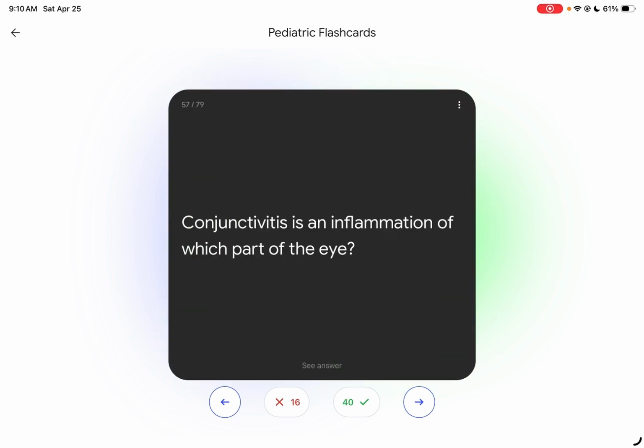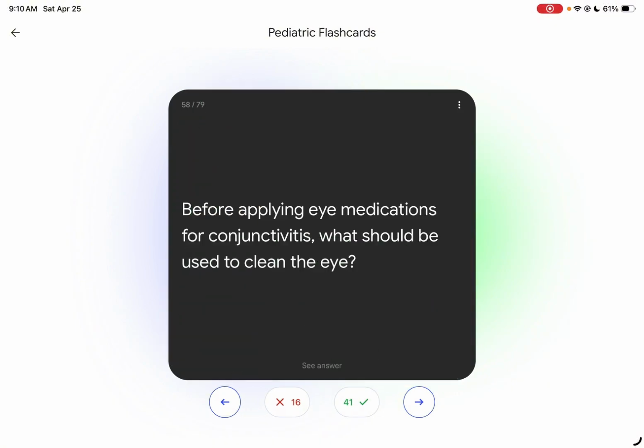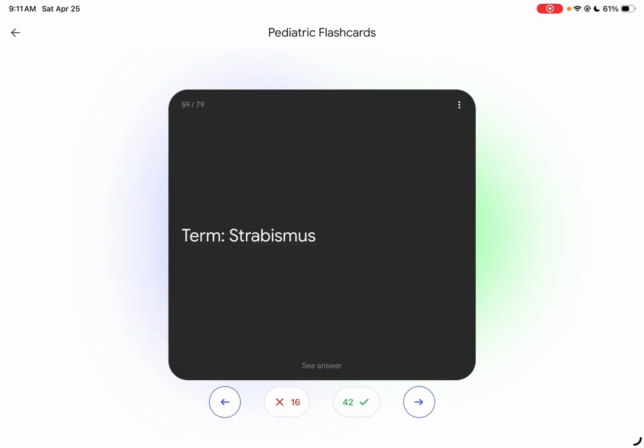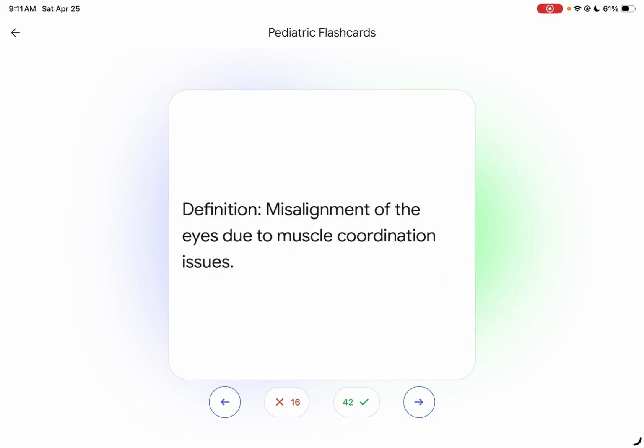Conjunctivitis is an inflammation of which part of the eye? The lower conjunctiva. Before applying eye medications for conjunctivitis, what should the nurse use to clean the eye? Cold water. Strabismus is a misalignment or uncoordination of the eyes due to muscle coordination issues.